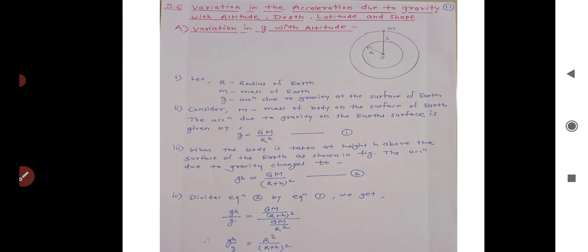Variation in acceleration due to gravity with altitude, depth, latitude and shape of the earth. First we'll discuss the variation in acceleration due to gravity, small g, with altitude.